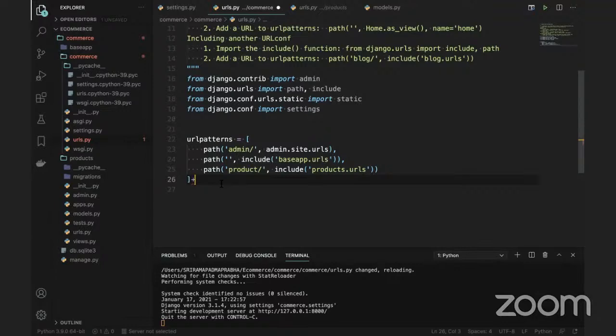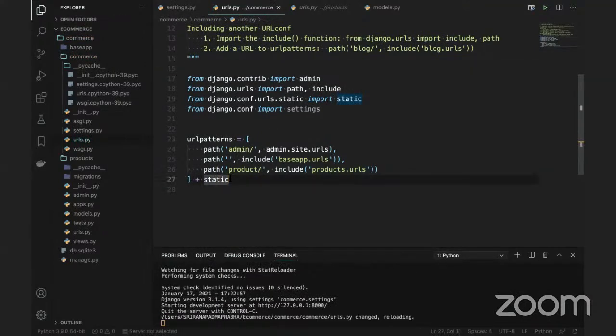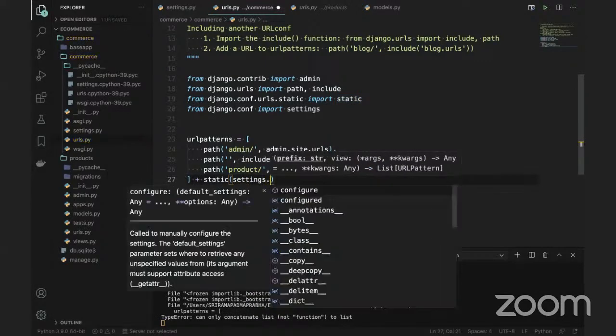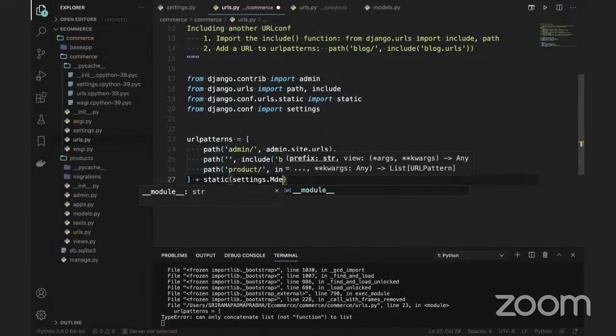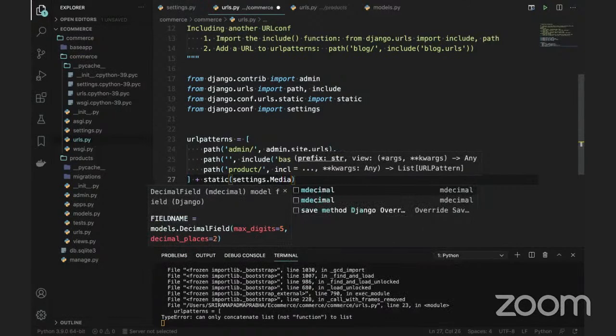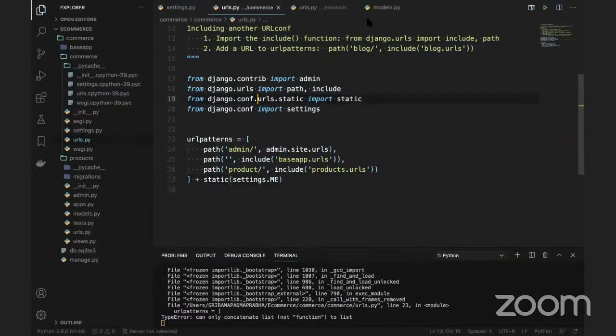So plus, and use static, and inside the static, there is settings, and settings dot media URL.